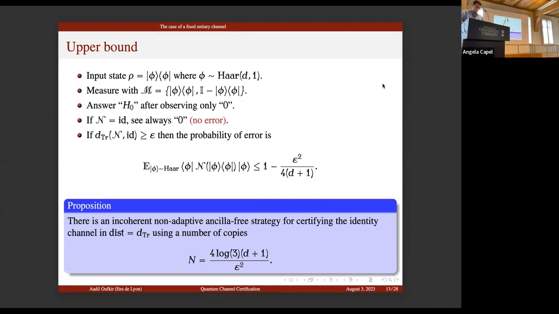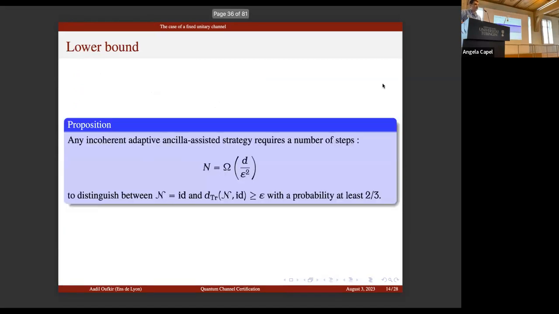The upper bound is very simple, but this bound does not seem to be optimal if we look at the classical setting. Because classically, if you want to test whether a classical channel is the identity channel or epsilon far in the worst-case total variation distance, the complexity is of order d over epsilon. And here we have epsilon squared. And it turns out that quantumly this is optimal, and we can prove a matching lower bound, even for adaptive and ancilla-assisted algorithms.